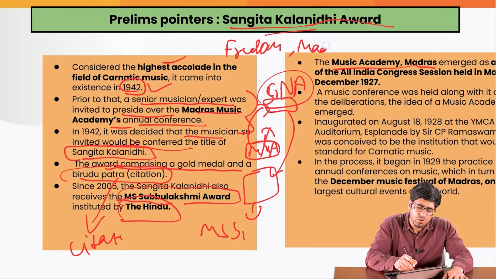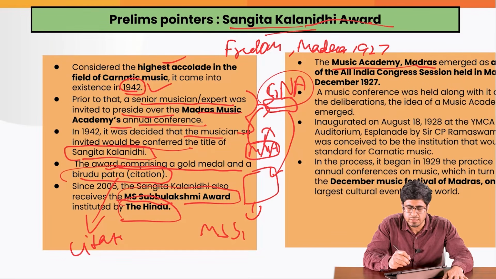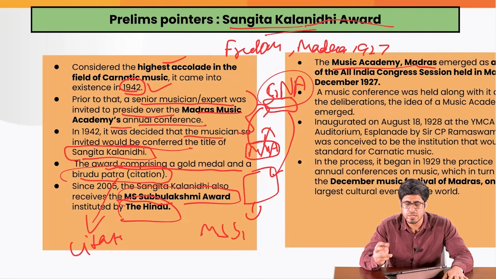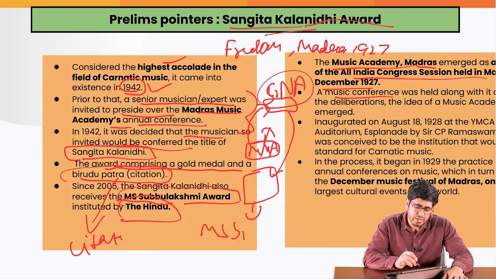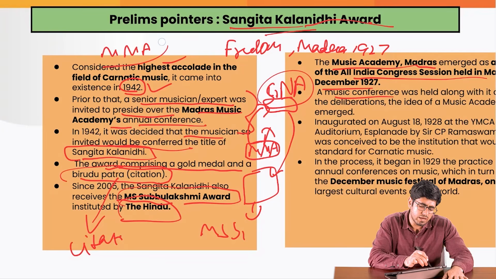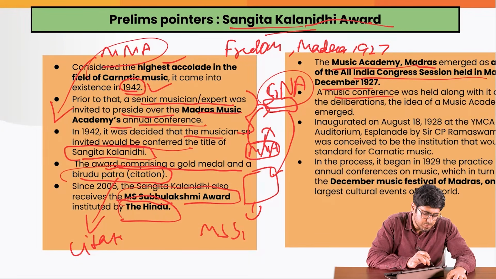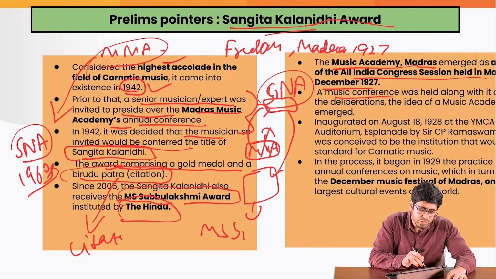When the Madras session of Congress in 1927 was being held at Madras, it was felt that there must be a music institution that should be formulated. In light of that, from the All India Congress session held in Madras in December 1927, a music conference was deliberated, and this led to the formation of Madras Music Academy. It was an organization that preceded the Sangeet Natak Academy, which was formed in the 1960s. So it was a primary organization of music in India in the time period of the 1927 Madras session.